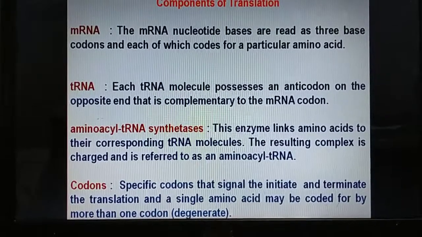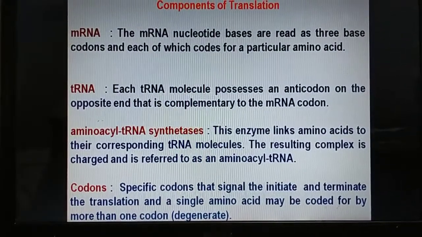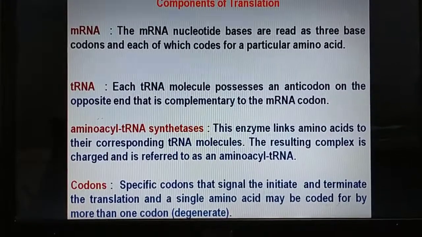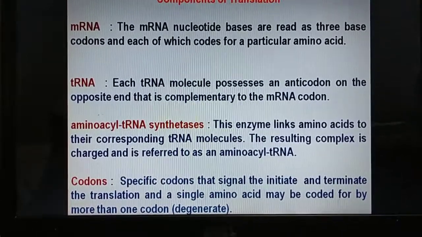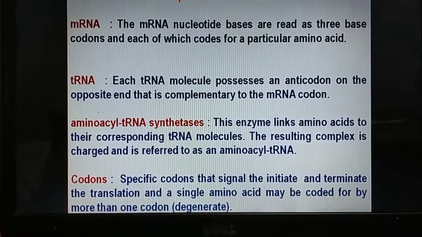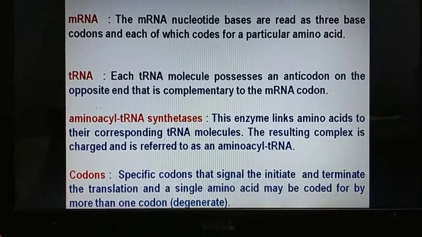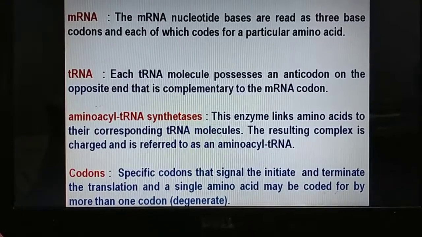Components of translation: mRNA. The mRNA nucleotide bases are read as 3 base codons, and each of which codes for a particular amino acid. tRNA. Each tRNA molecule possesses an anticodon on the opposite end that is complementary to the mRNA codon.